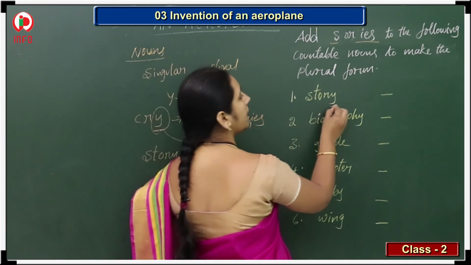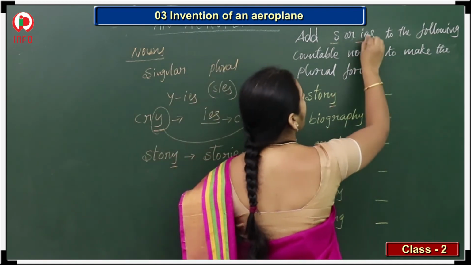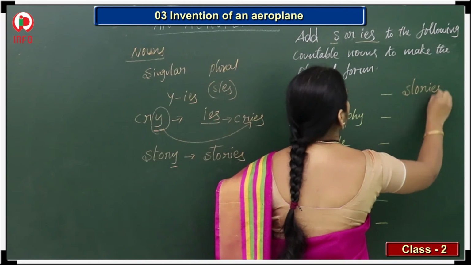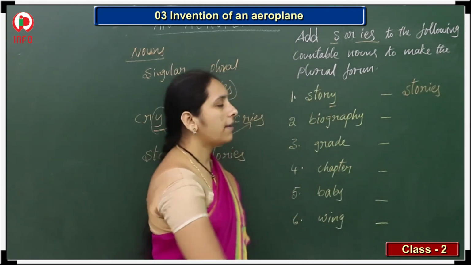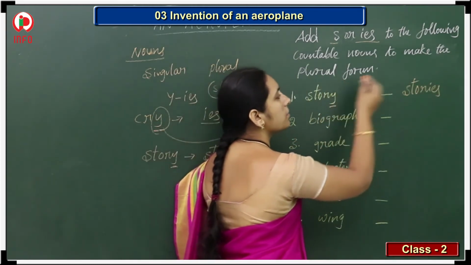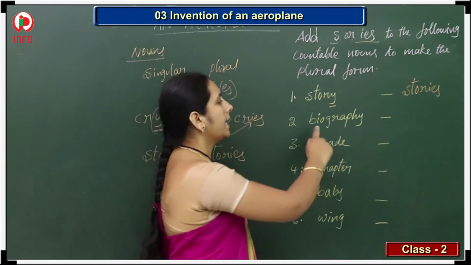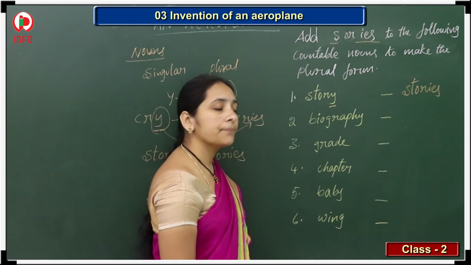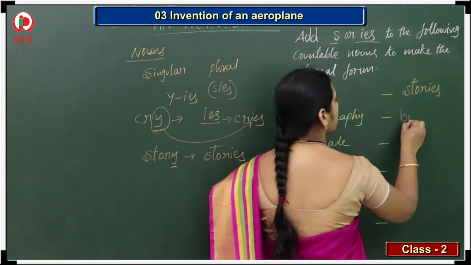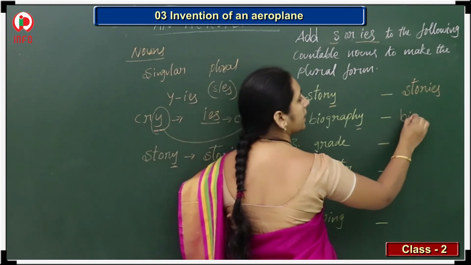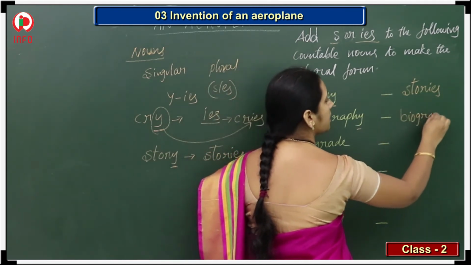Now see this, story. So what can we write here? Y is there, then we should write IES. So what is the answer we get here? Stories. IES form. Y we omit and instead of Y we get IES. Clear, children? And next one, biography. Here also Y is there, so then we should write biographies.